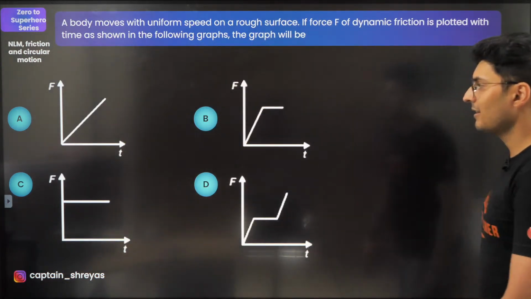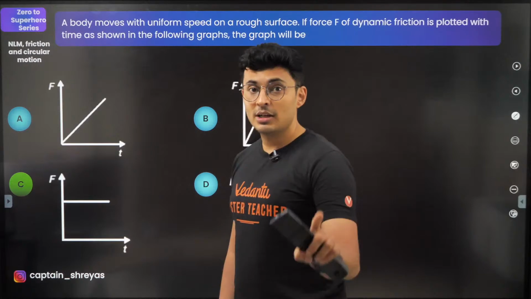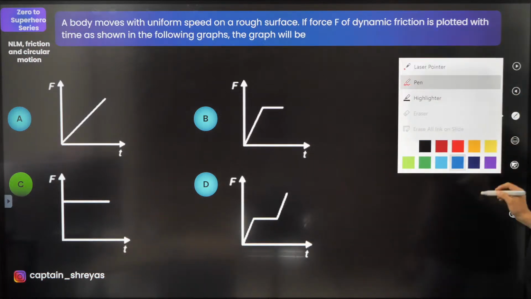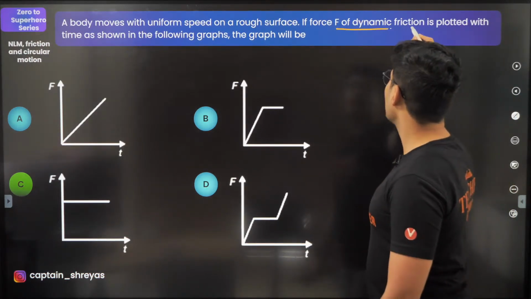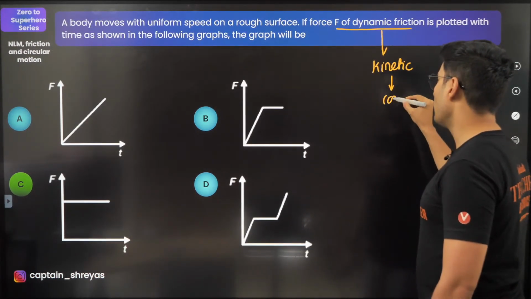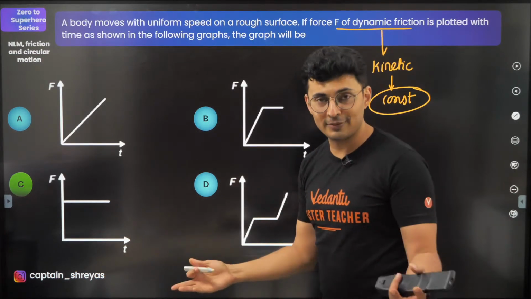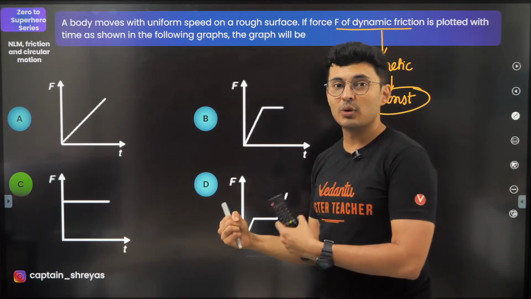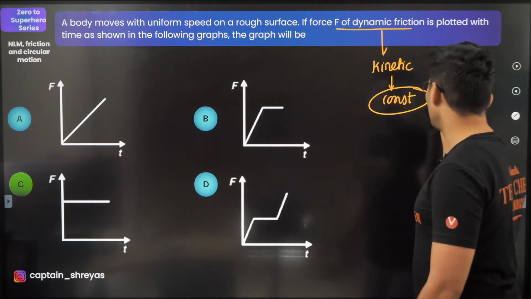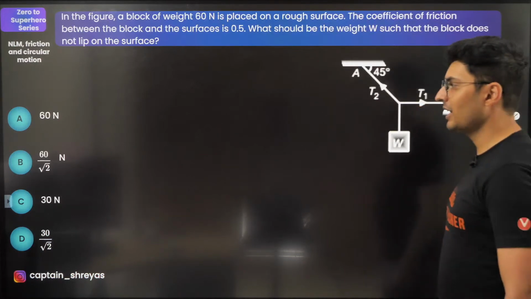Okay, so guys, the correct answer is not B. You guys made a mistake. That's why you should attend these classes. It is this one. Read the question. You got overconfident. You looked at this graph, it looked very familiar. Read the question carefully. Dynamic friction. That means kinetic friction. And kinetic friction is always constant. So if it is constant, it should be this. I was not talking about total friction as a graph of pulling force with the frictional force. No, this is versus time, and that too for friction. It's always going to be mu k into N. Be careful. Moving on, next question.